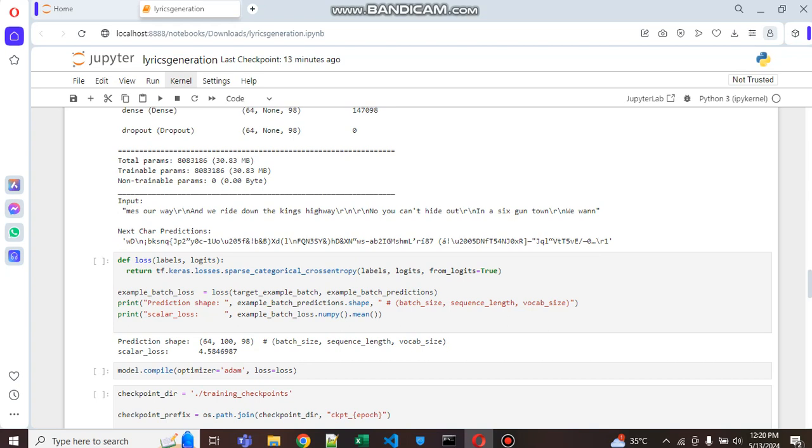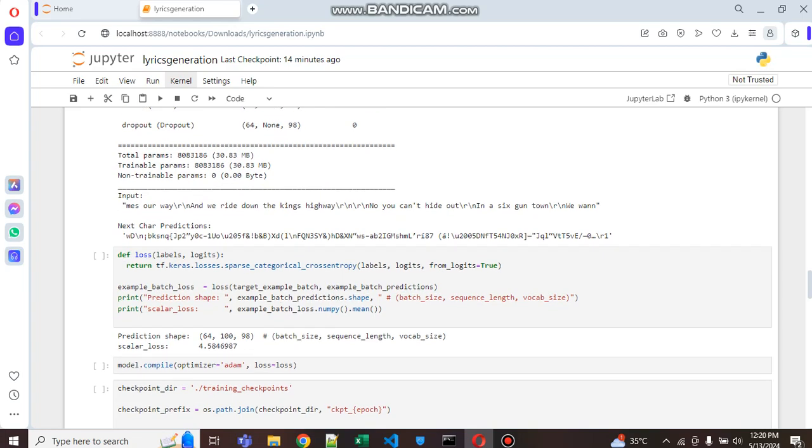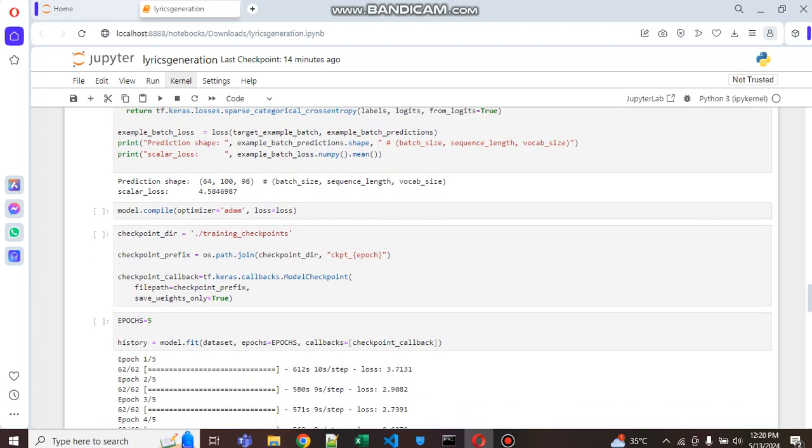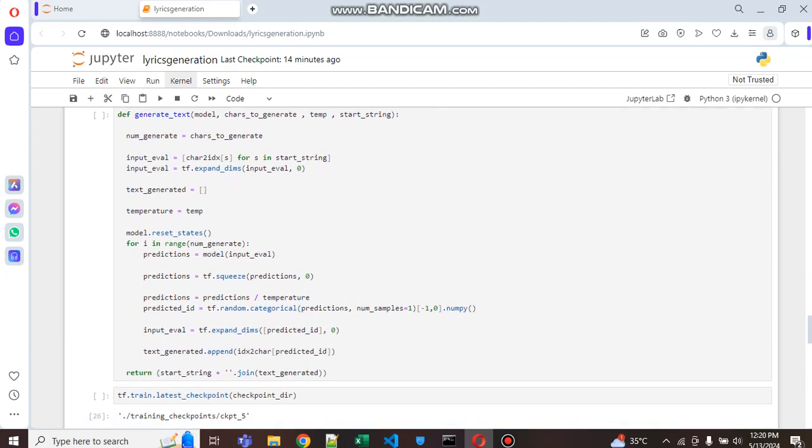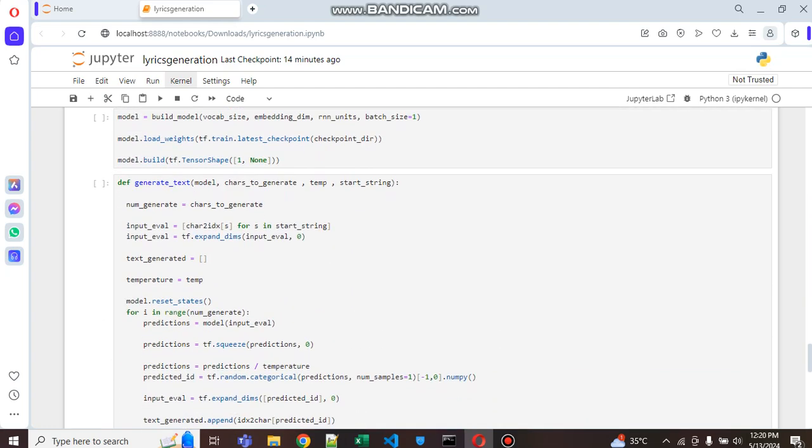During training, we use callbacks to save the model weights at various stages. This allows us to reload and use the trained model at any time in the future without retraining from scratch. So we create checkpoints and set the number of epochs. Then we have a generate text function.